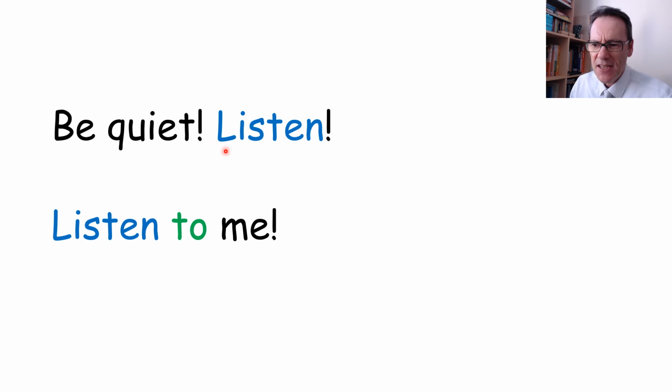Now the difference here between listen and listen to me is that the first one has no object, right? It is an imperative. The second sentence here has the word me. Me is the object of the sentence, so we connect it with to. Listen to me.